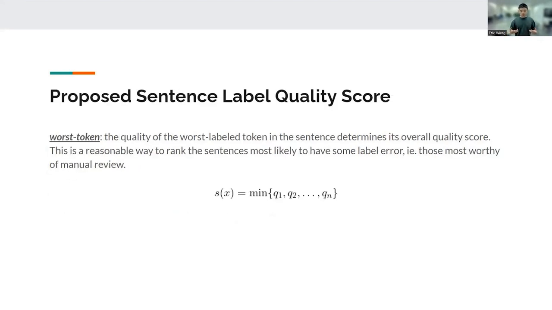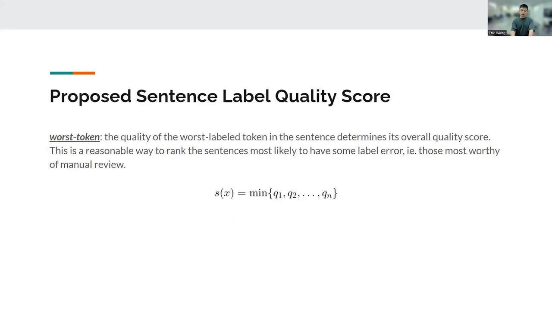So here the idea is to assign one score for each sentence, so that we aggregate the quality score from the token level. We propose a simple yet effective algorithm which we call the worst token. It is the quality of the worst labeled token in the sentence, and that will be the score that determines the overall sentence quality score.